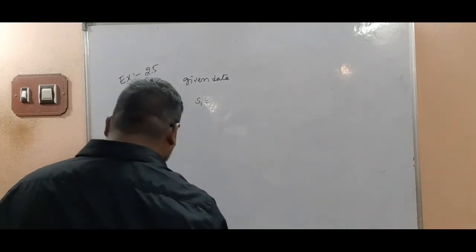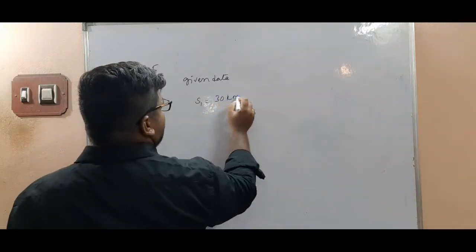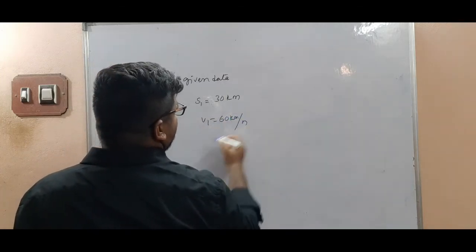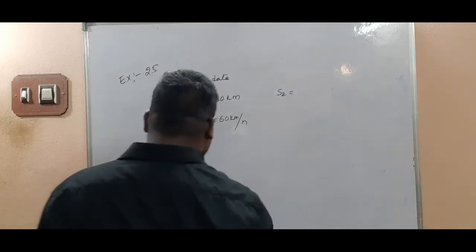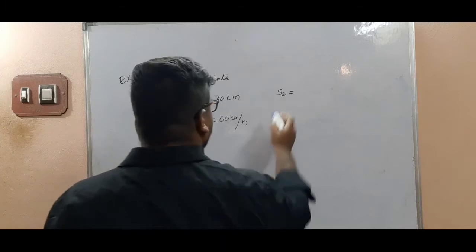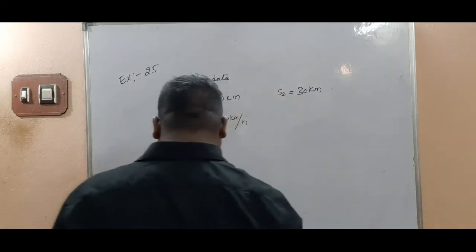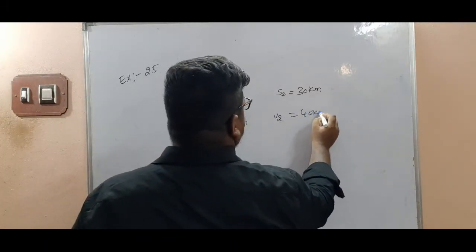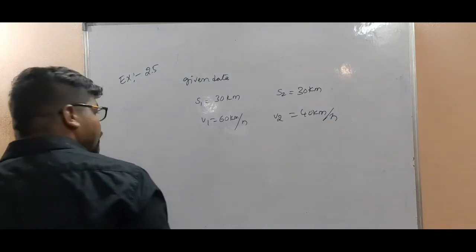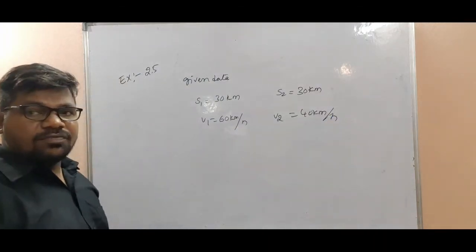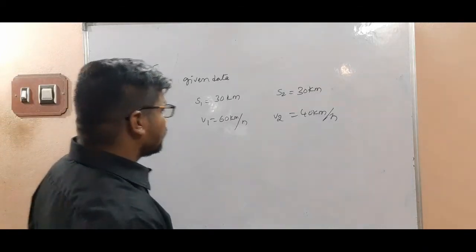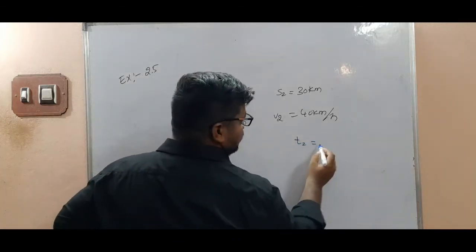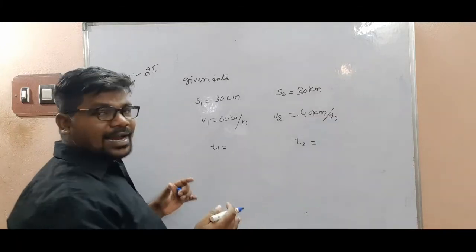S1 is equal to 30 kilometers and speed V1 is equal to 60 kilometer per hour. Then next distance is given as 30 kilometers at 40 kilometer per hour speed. So in this case we have to find the total time. Here we have to find T1 and T2, and then add both times.